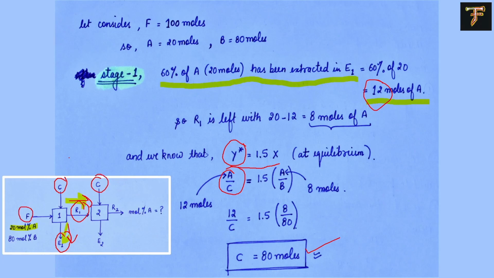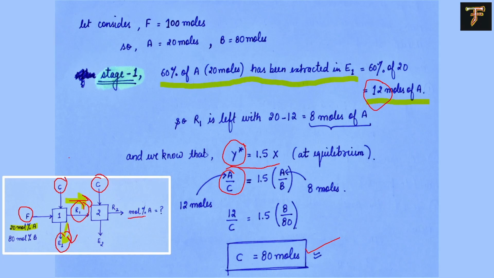Now they will come in contact with each other, and at the first stage they will reach the equilibrium condition. Now this raffinate, which is left with 80 moles of B and 8 moles of A, comes in contact with the pure solvent one more time and again reaches equilibrium.